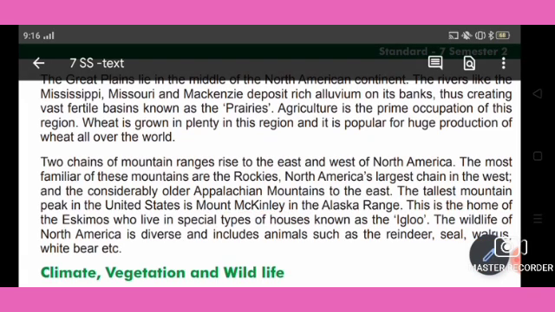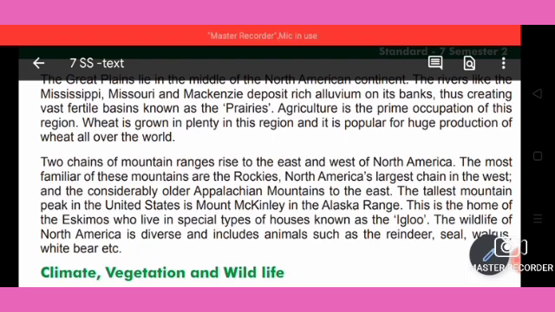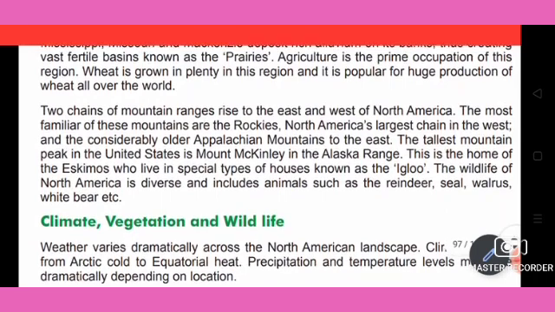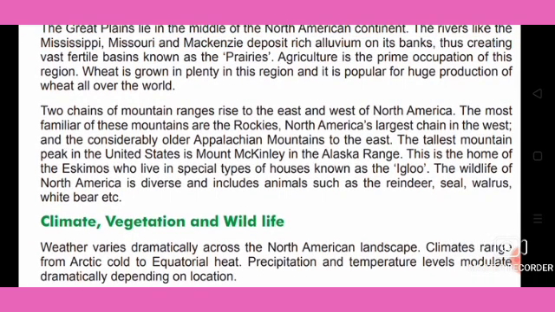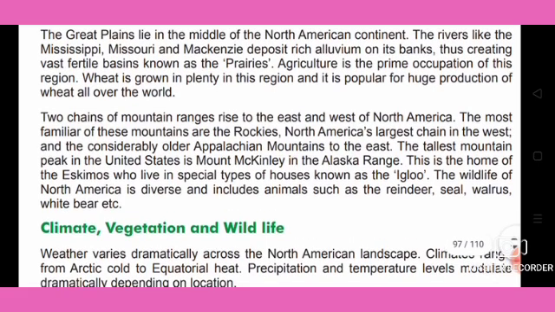Then this is the home of the Eskimos, who live in a special type of house known as the igloo. The wildlife of North America is diverse and includes animals such as the reindeer, seal, walrus, white bear, etc. So some different types of diverse animals we can also see, which are the reindeer, seal, walrus, white bear. These are some of the important wildlife.